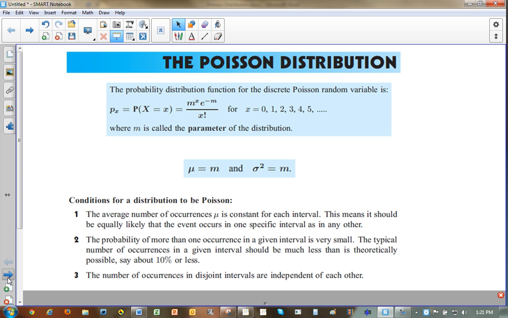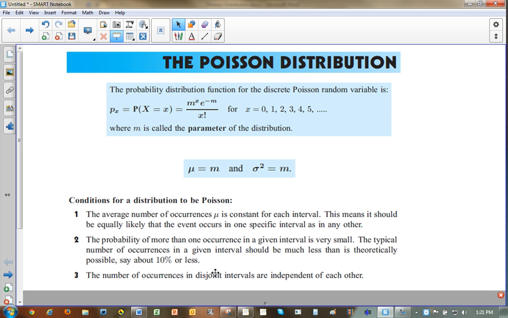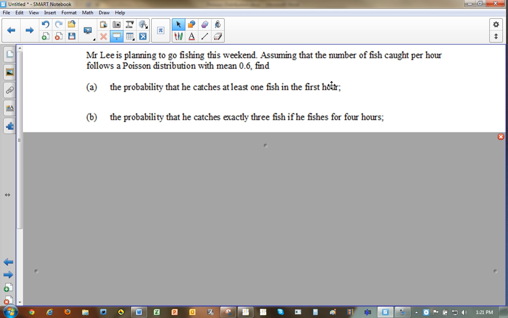All right, so let's go through an example. We have Mr. Lee. He's planning to go fishing this weekend. Assuming that the number of fish caught per hour follows a Poisson distribution with mean 0.6, find those two things. So here's what we mean when we say the third qualifier says that the number of occurrences in disjoint intervals are independent of each other. When we're talking about the number of fish that he catches per hour being 0.6, that means that each hour the rate remains constant at 0.6.